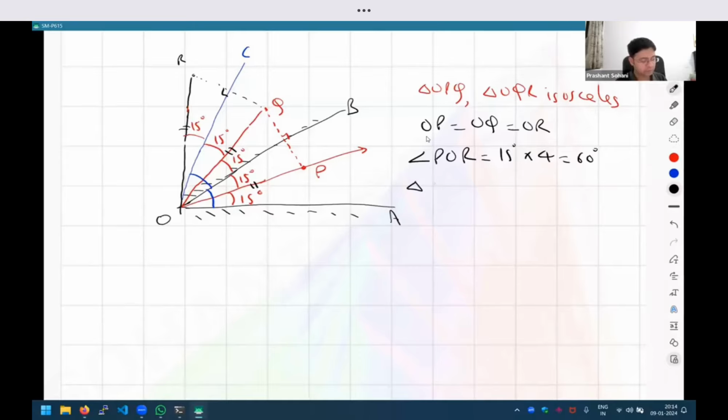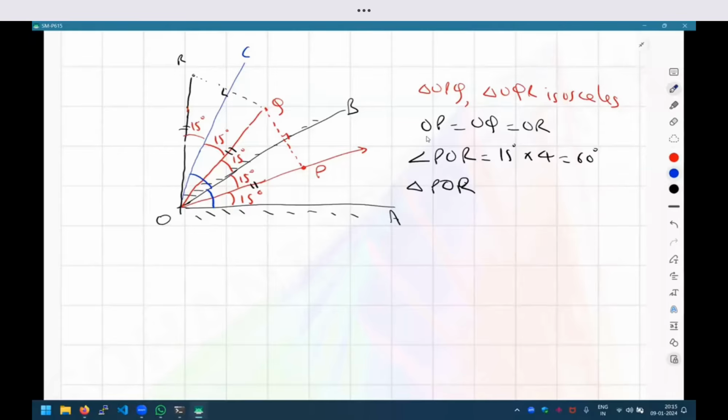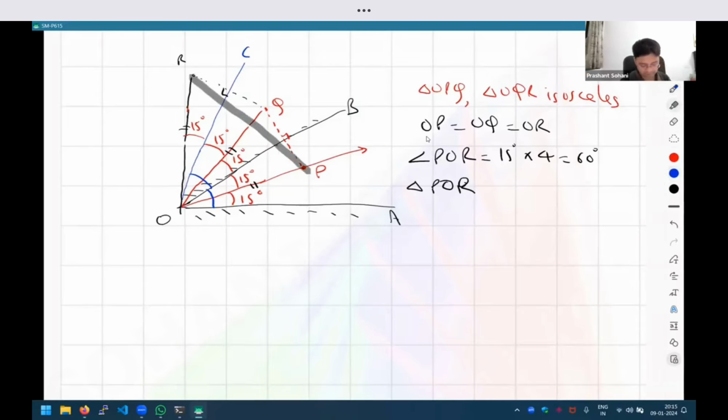So therefore, what can you say about this triangle POR? Sir, is it equilateral? It is equilateral, right? Because it is isosceles, two sides are equal, and the angle in between is 60 degrees. And in the diagram also, it is looking roughly like an equilateral triangle.